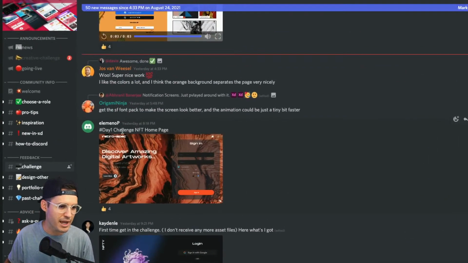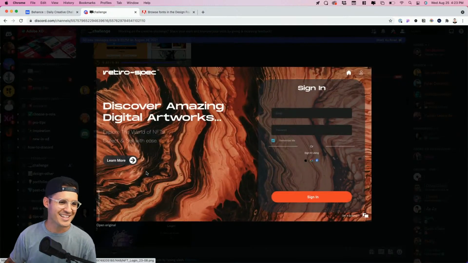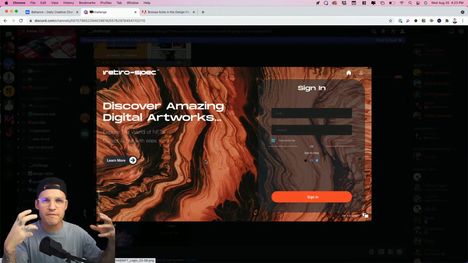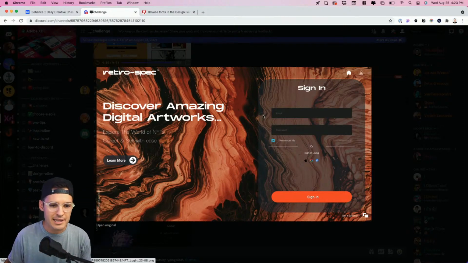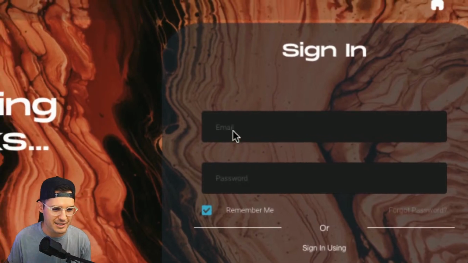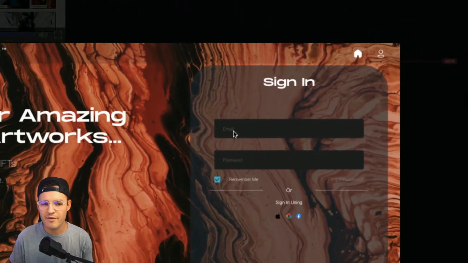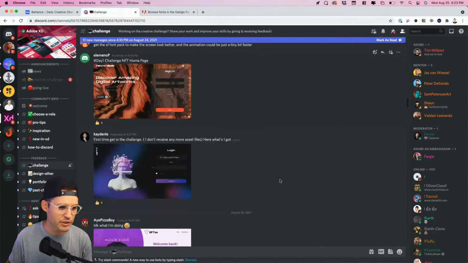This submission is by LMNOP. I love that name. Hello. Let's go. This is the NFT login. I love this background image. It's really, really fun. Make sure when we're using fun background images like this, we think about readability and contrast. Like maybe our login area here is a little tough to see. It's tough to see these labels. And you always want to have helper text and labels, in my opinion. But you want to be able to read all this stuff really, really good if you can.